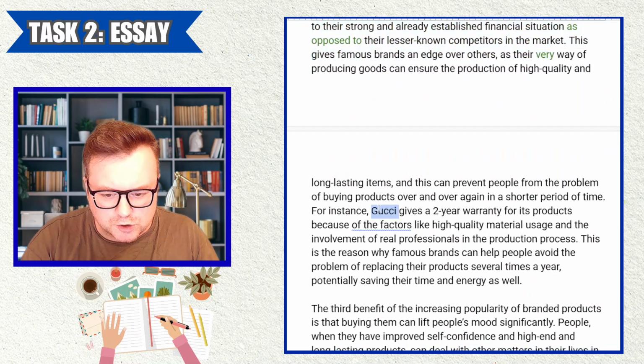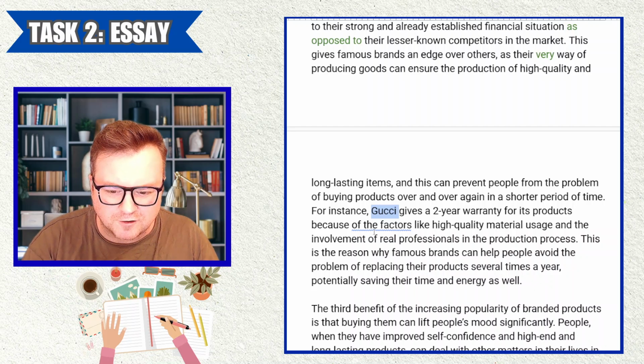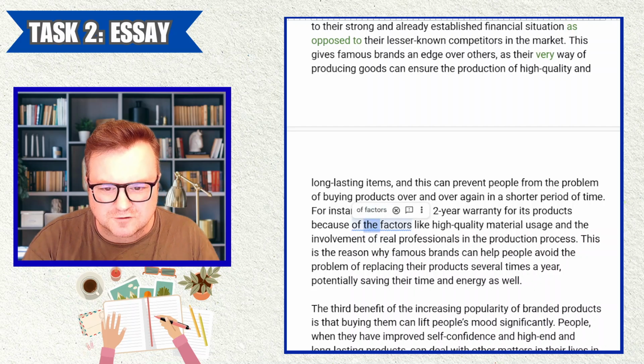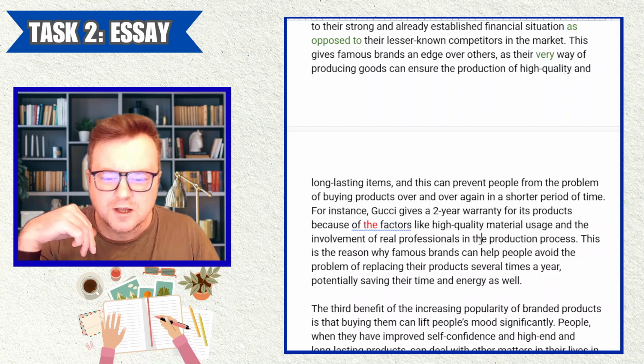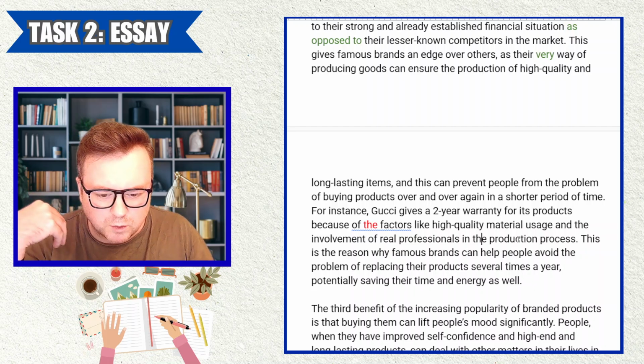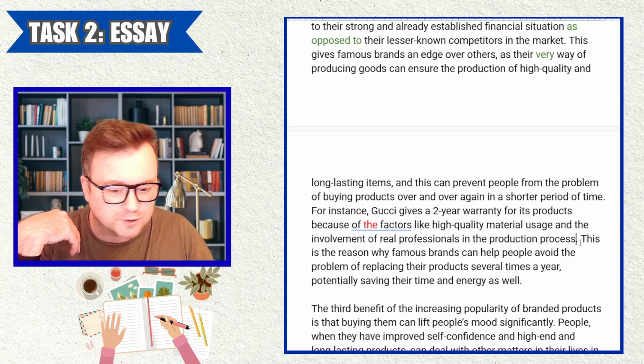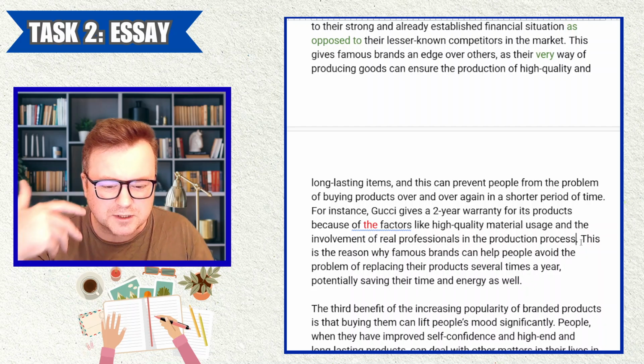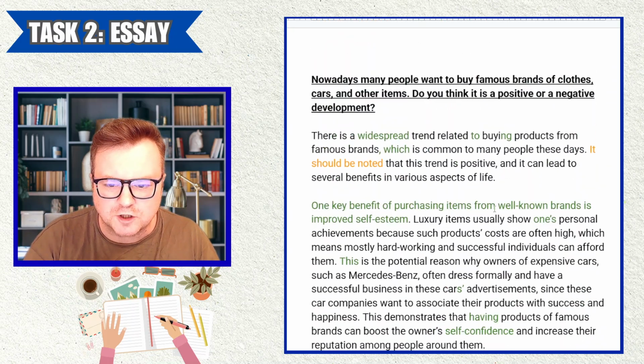That's what we want to focus on, and your focus here is on companies. For instance, Gucci gives a 2-year warranty for its products because of factors like high quality material usage, and the involvement of real professionals in the production process. Okay, again, language is fine, but are we really on topic? For me, we are just drifting a little bit off topic.